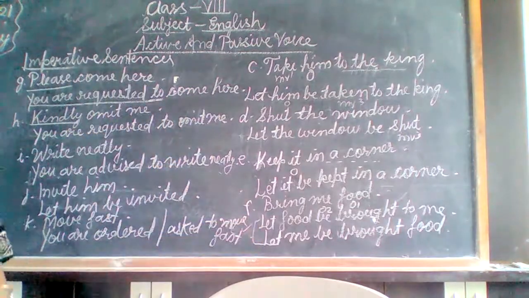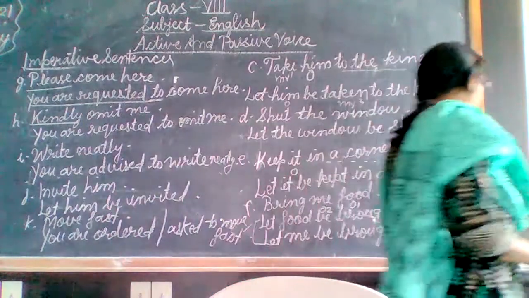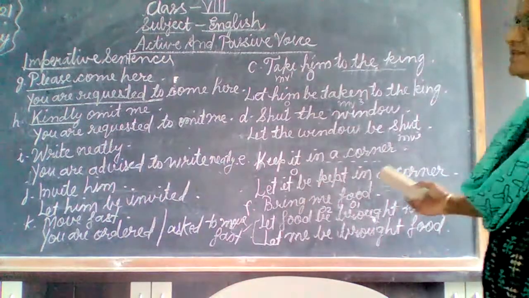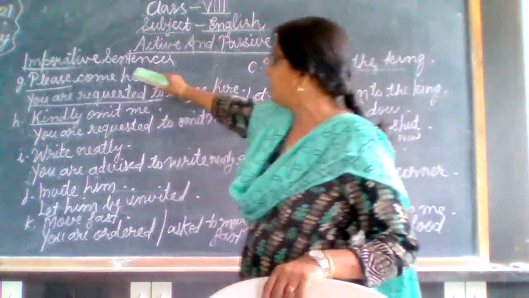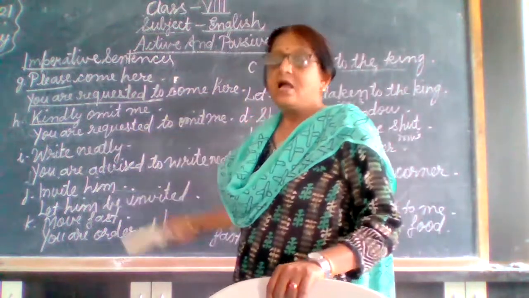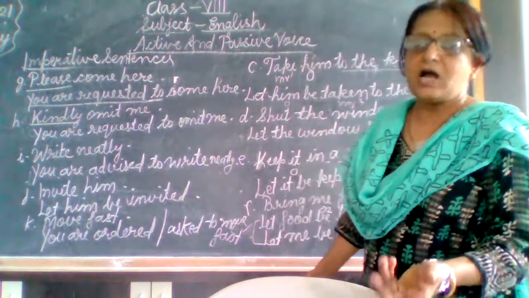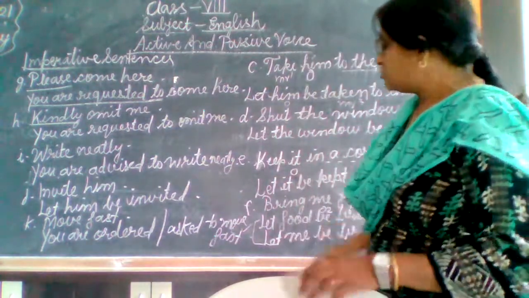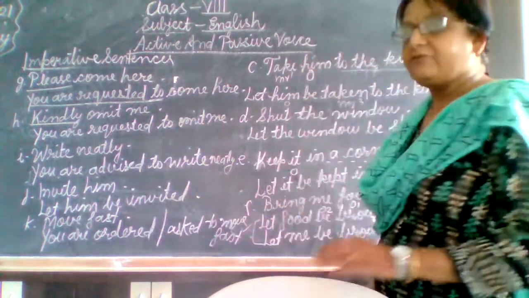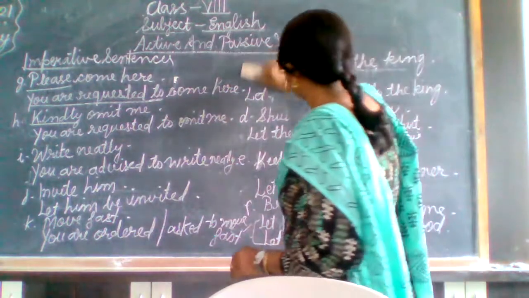Okay, so we don't know whether it is an order form or a request form, because for a request, the words please and kindly are there. If you see those, only then you have to write you are requested to. But here, listen, move fast. We don't know whether it is ordered or asked in a simple manner. So we can write either one and that will be the right answer.